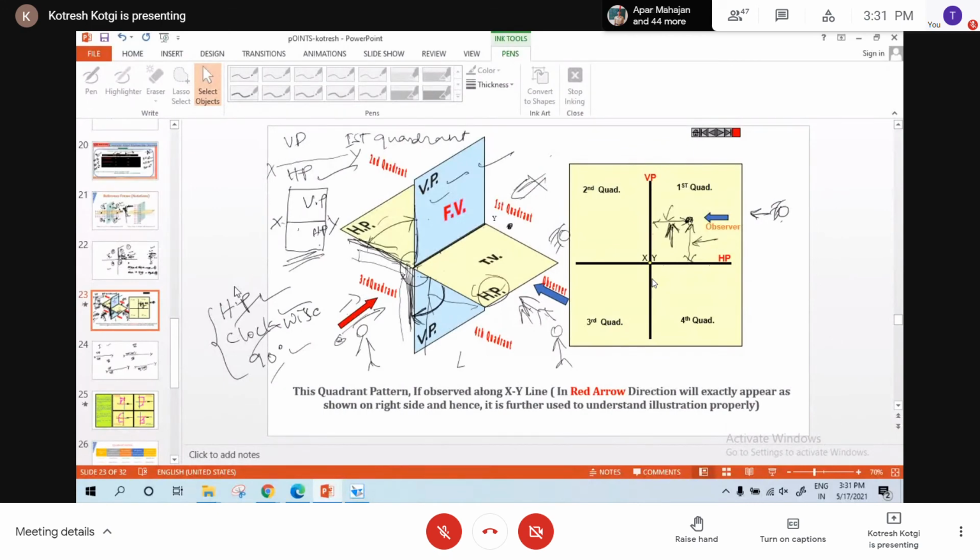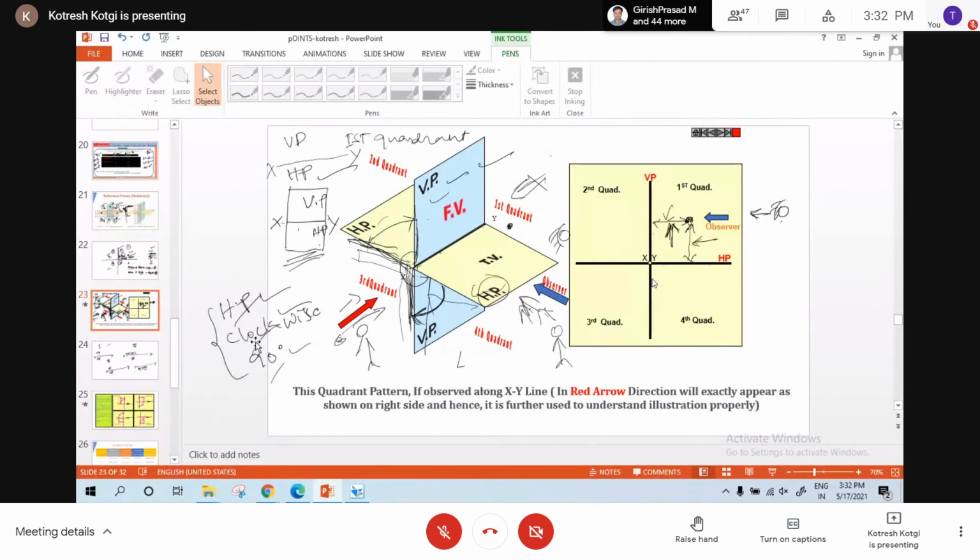Wherever you are, whether in first, second, third, or fourth quadrant, it doesn't matter. Just take that quadrant and rotate HP by 90 degrees in the clockwise direction. Whether it comes below the XY line, above it, or overlaps, it doesn't matter. Just follow this procedure: rotate HP by 90 degrees clockwise. That will convert 3D to 2D.